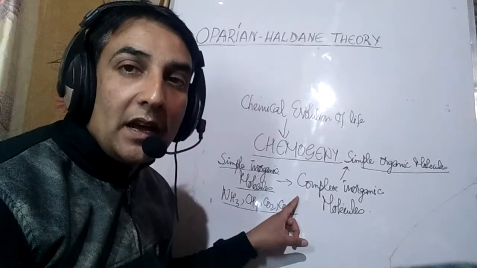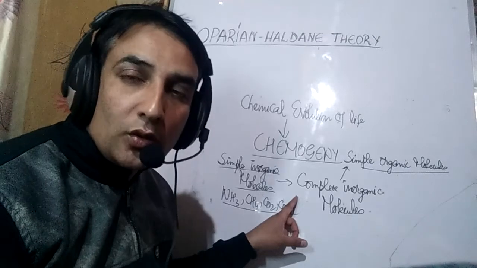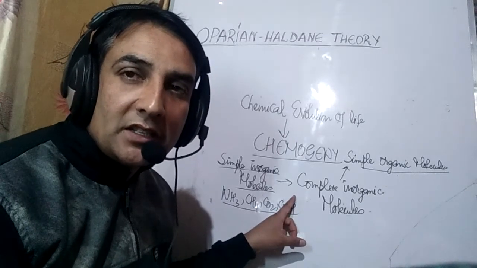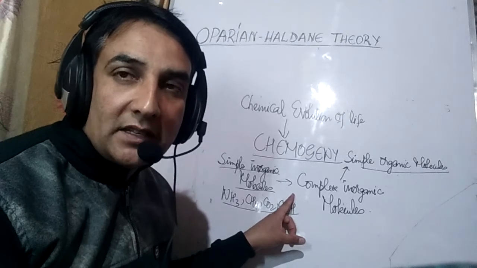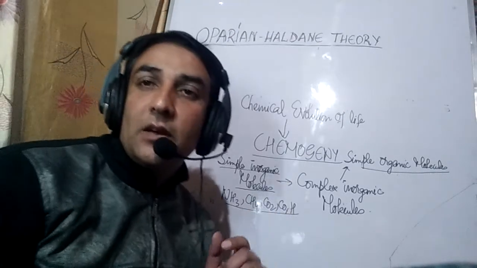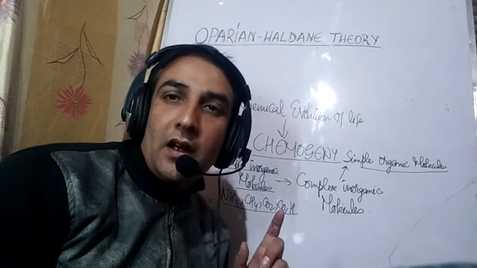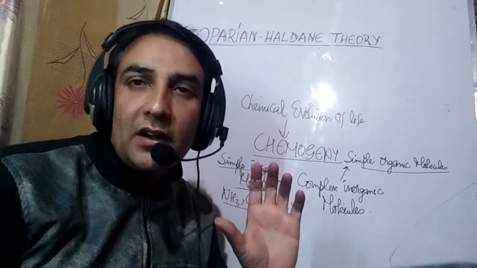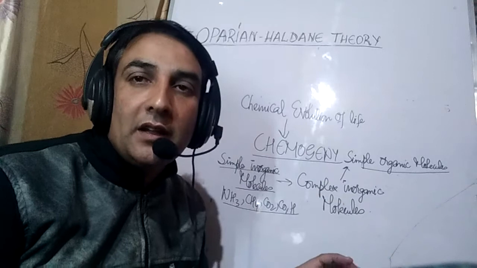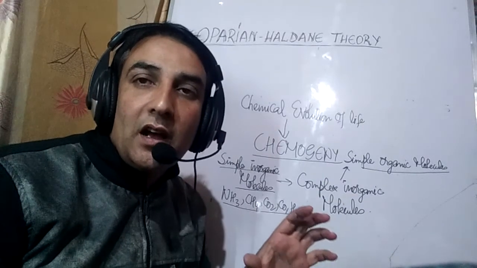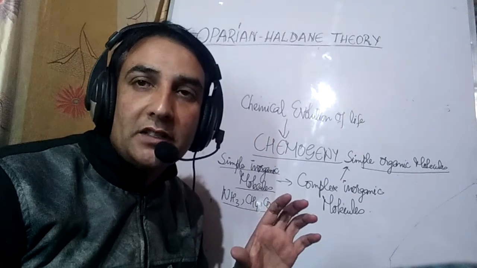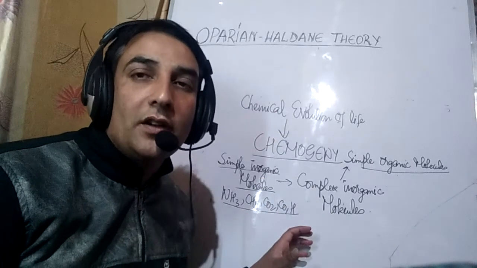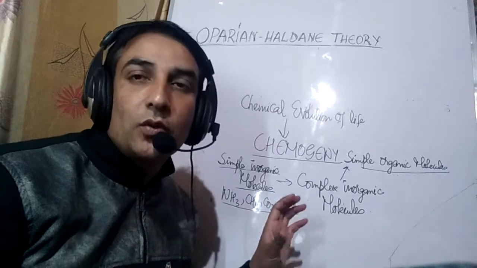You will see upon the primitive earth there were some sources of energy like UV radiations, cosmic radiations, and X-rays. During that time there was no ozone layer in the stratosphere. No ozone layer was formed, so the ultraviolet radiations directly came upon the earth. These are high energy radiations. With these radiations, cosmic rays and X-rays also came on this very planet. So this was one source of energy.